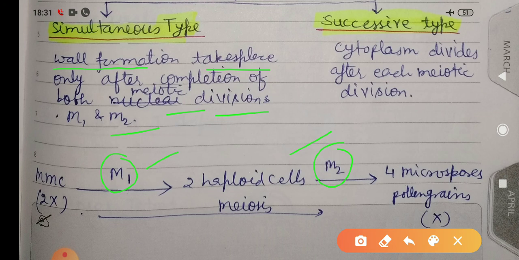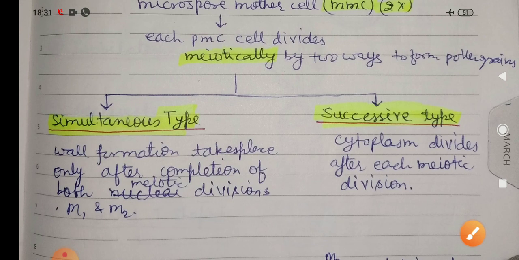While in successive type of division, the cytoplasm divides after each meiotic division. That means wall formation takes place after each meiotic division. Thus, each pollen mother cell meiotically divides to form microspores, and this division takes place in two ways: simultaneous type and successive type.